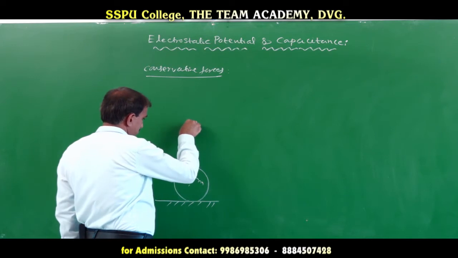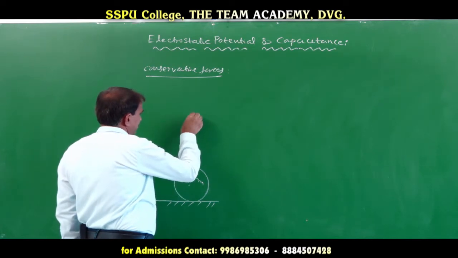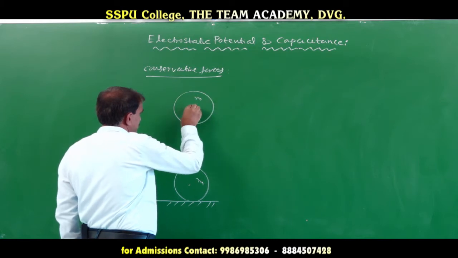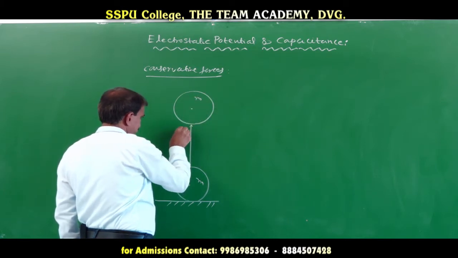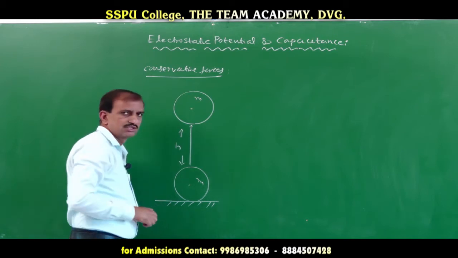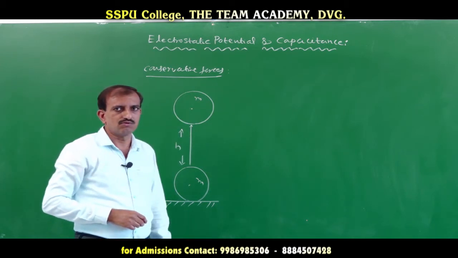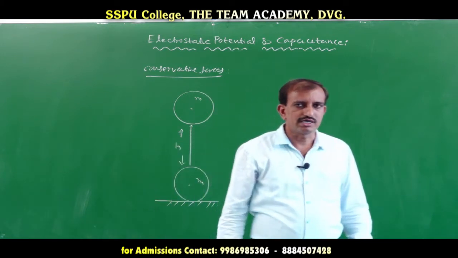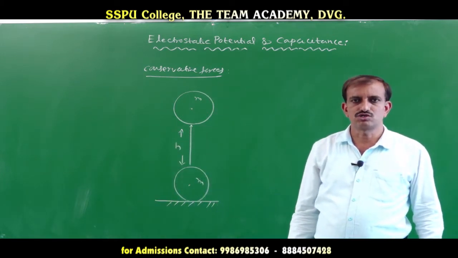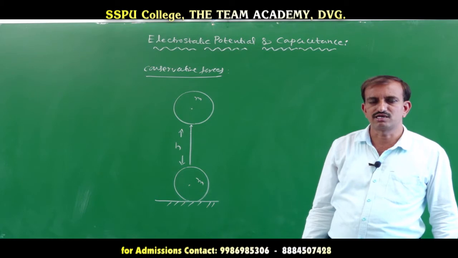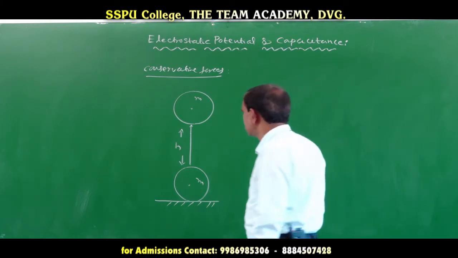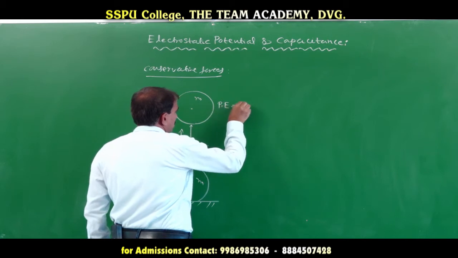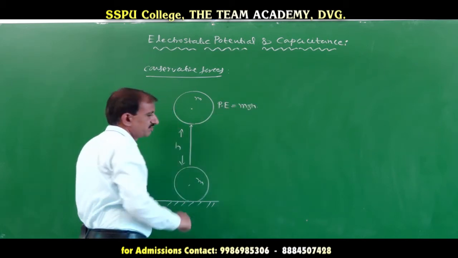Let the metal ball be lifted through a height h from the surface of the ground. This is the height h through which the ball is lifted. The amount of work done in lifting the metal ball through a height h is stored as the potential energy of the metal ball. This is the gravitational potential energy stored in the metal ball.